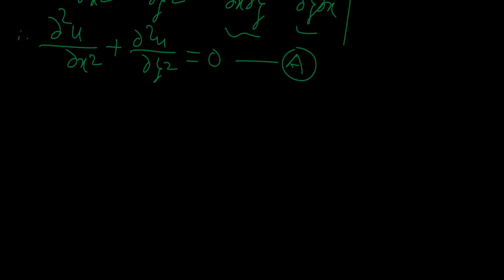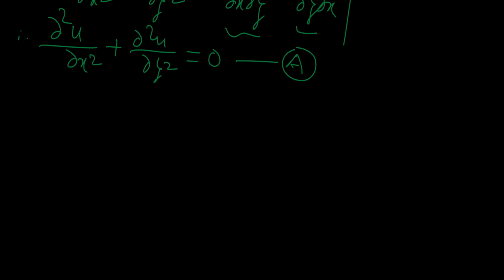In a similar manner, if we differentiate equation 1 with respect to y and equation 2 with respect to x, just in reverse manner, and after that subtract one equation from another, we will get the result for v.